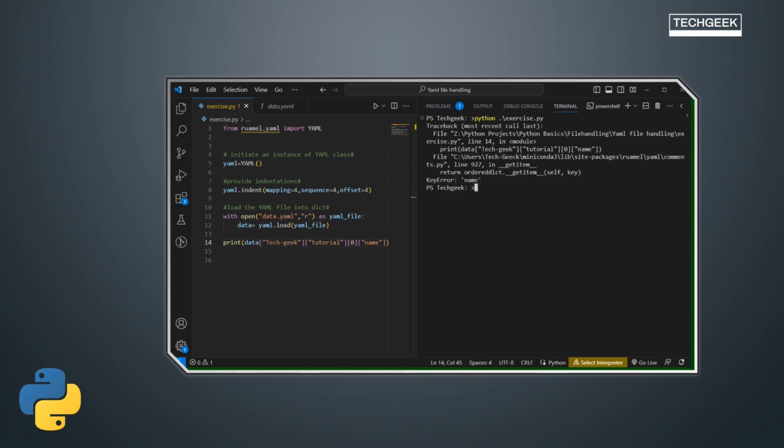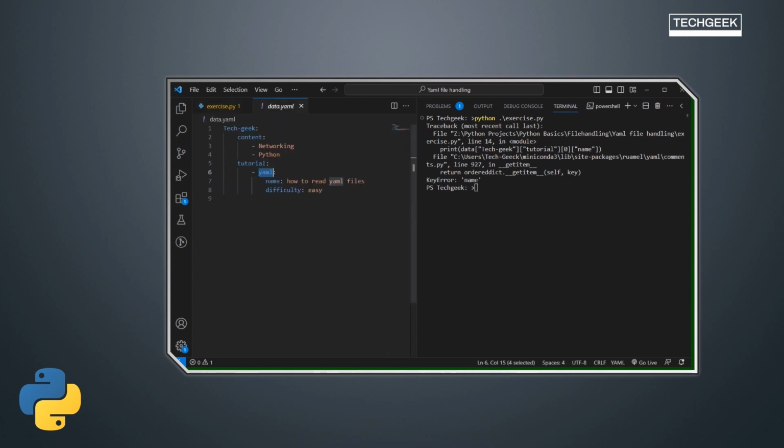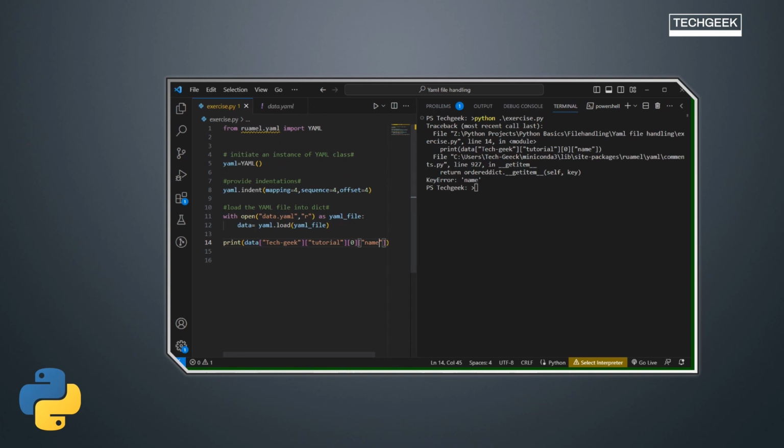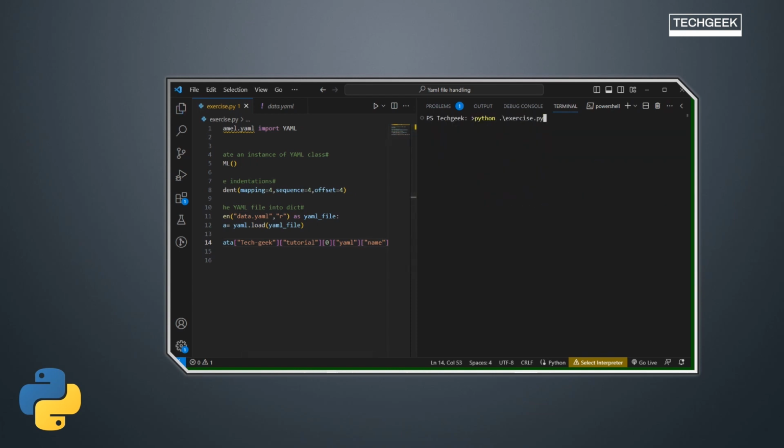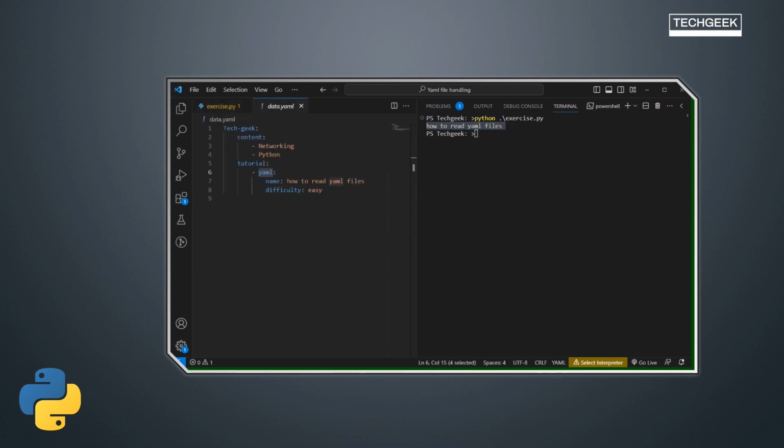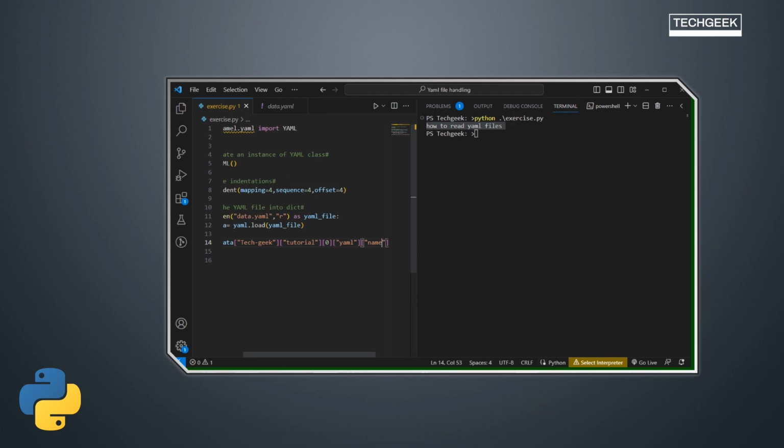Okay, what it is saying is there is a key error, name. So maybe we need to use yaml first, yeah, and then use name. Now we have the value. This is how to read YAML files, right? So this way you can access the content of a YAML file.